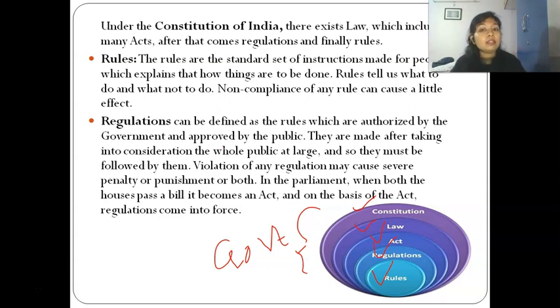So rules tell us what to do and what not to do. Means to do the compliance, the act says, but how to do the compliance, this will be given under rule. But if you do the non-compliance of any rule, the fine is a little less. But if you do the non-compliance of an act, then you will have penalty, punishment, or all these things.